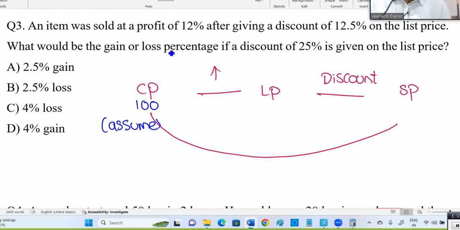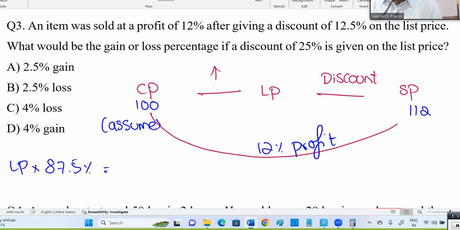Now, okay, cost price is 100. How much profit did they say? 12% profit means what will be the selling price? 112. If it is 20% profit, the selling price should be 120. 12% means 12 out of 100. As my cost price is 100, 12% means 12 rupees profit only. Now what should be the labeled price? If you give 12.5% discount, then the selling price will come. 10% discount means 10% reduced, 90% I have to write. Here 12.5% discount means 87.5% of labeled price should be equal to selling price.